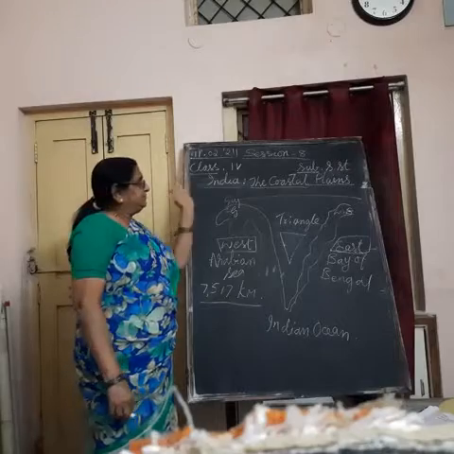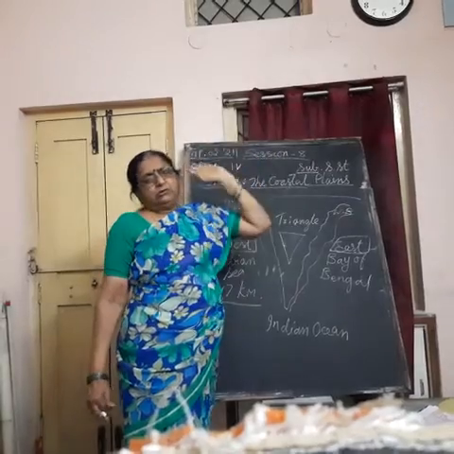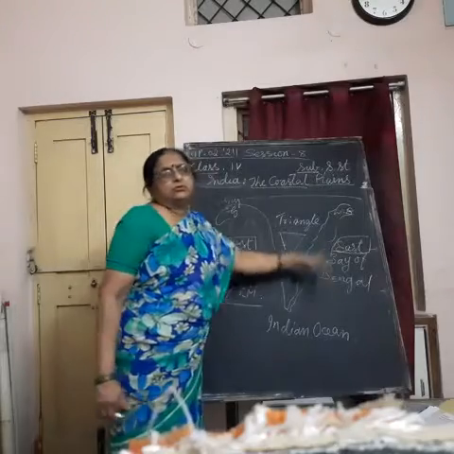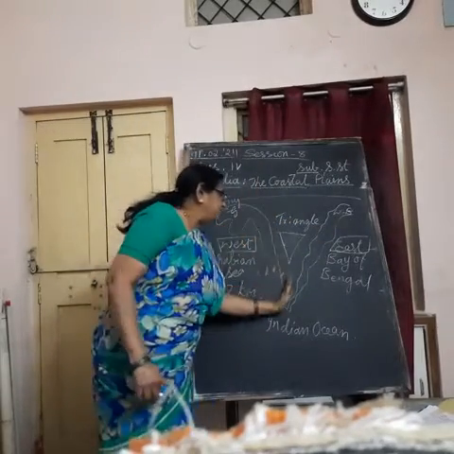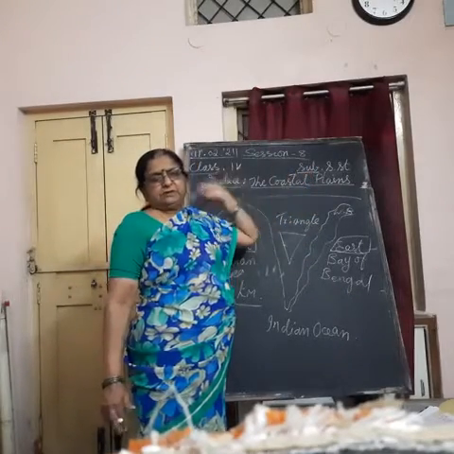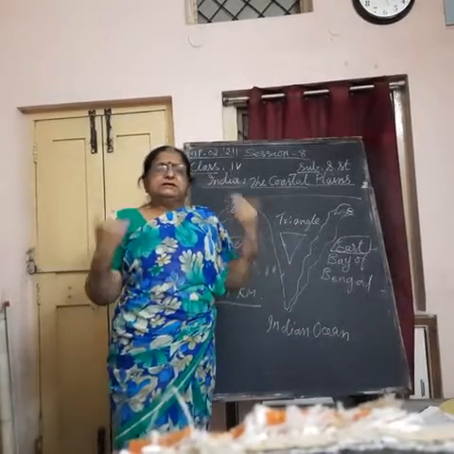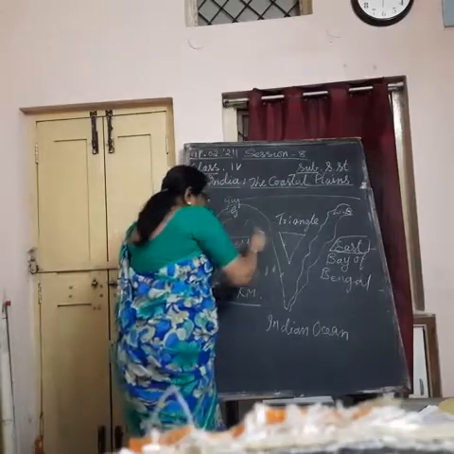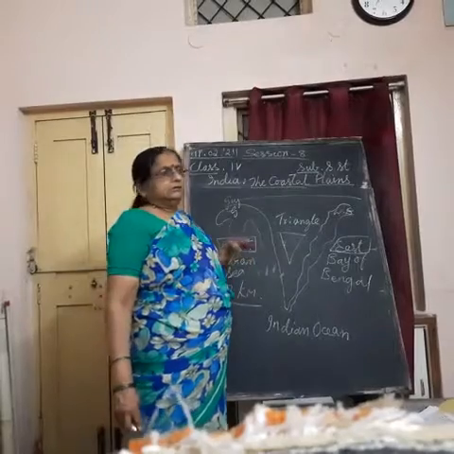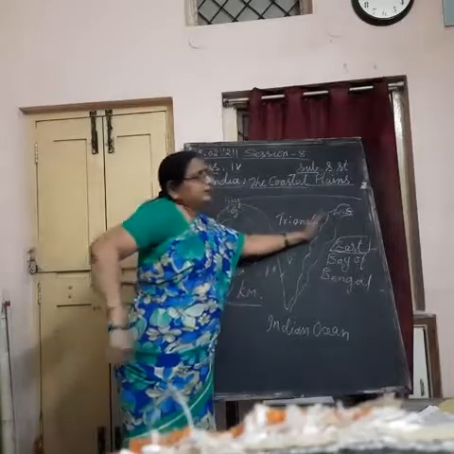What is a coastal plain? Coastal plain is the area of land which is very close to the sea. It is a very narrow area of land along the sea coast. Got what I am telling? What is the coastal plain? Coastal plain is the area of the land along the sea coast. Understand? This is called coastal plain. It is very narrow. It is not broad.